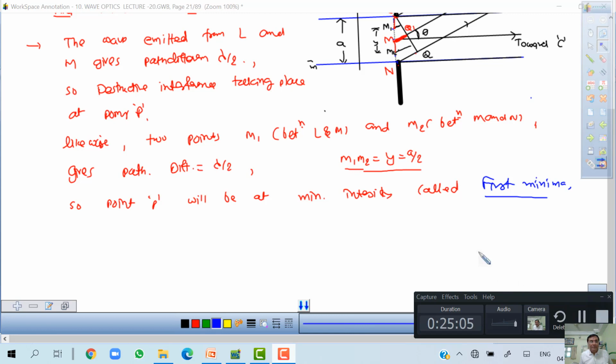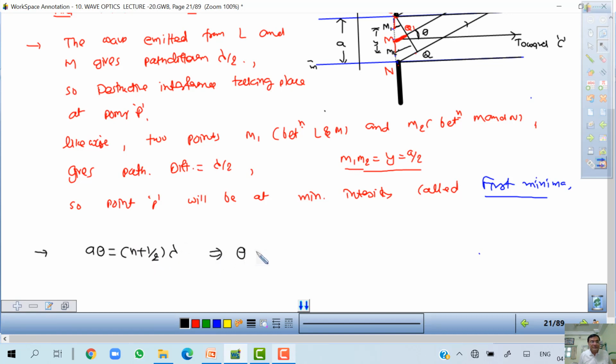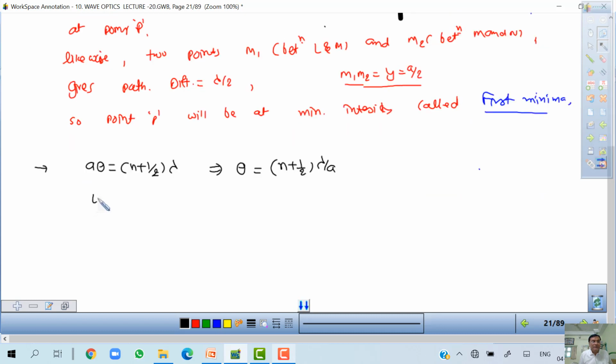Okay, now we go for maxima. Now we explain maxima. So to explain maxima, what is our condition? a theta is equal to n plus half lambda, and therefore theta is equal to n plus half lambda upon a. This is the condition for the maxima. We take n equal to 1. I can take minus 1 also. So theta becomes 3 lambda upon 2a.